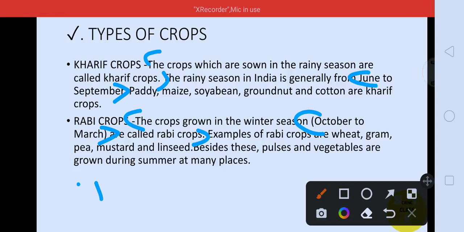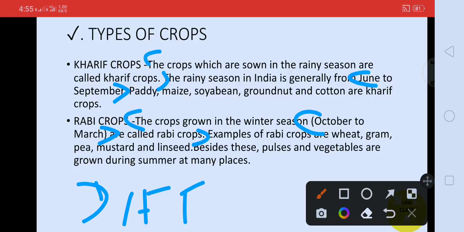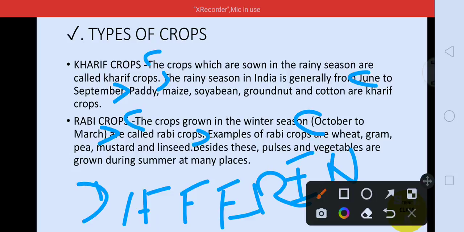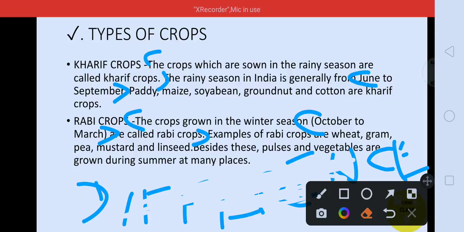So these are the differences that I am telling you, and you can also give some examples. There are many examples which have been given over here. For kharif crops you can take examples like paddy, maize, soyabean, groundnut, and cotton.